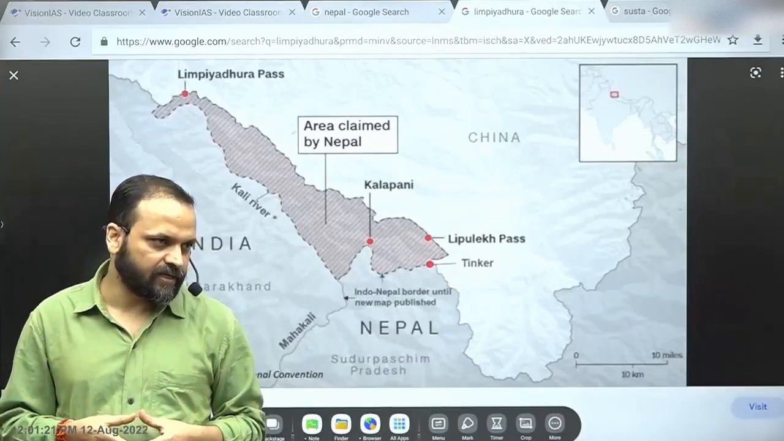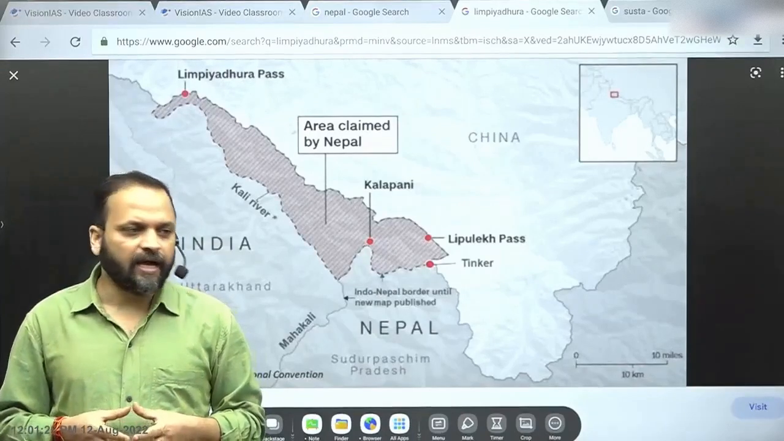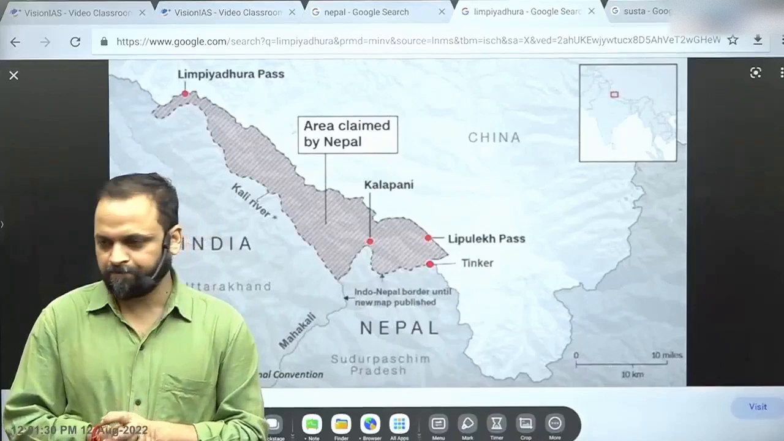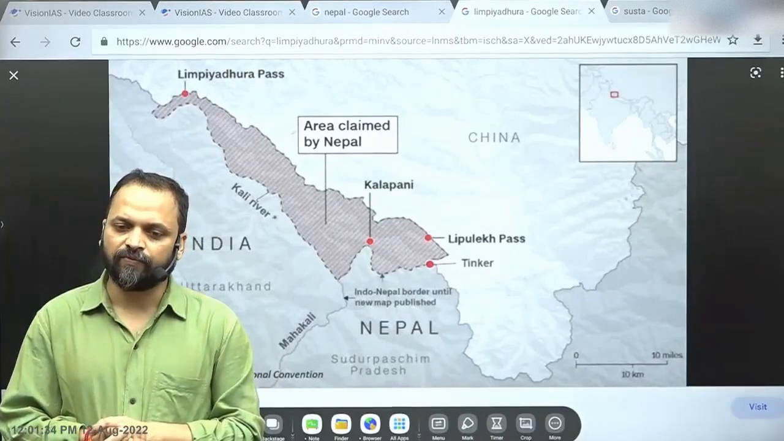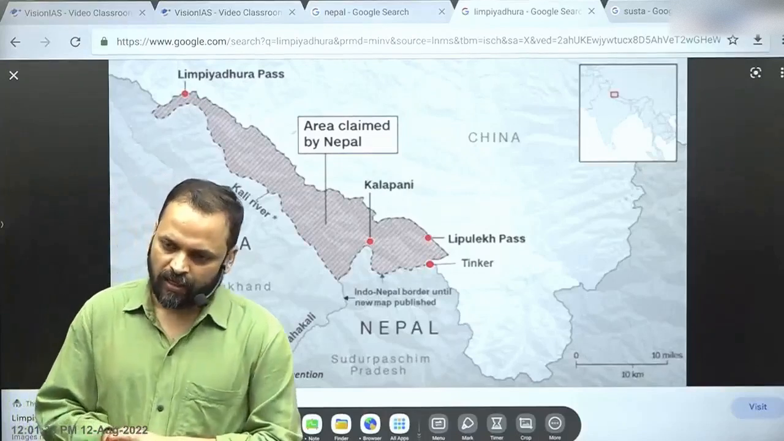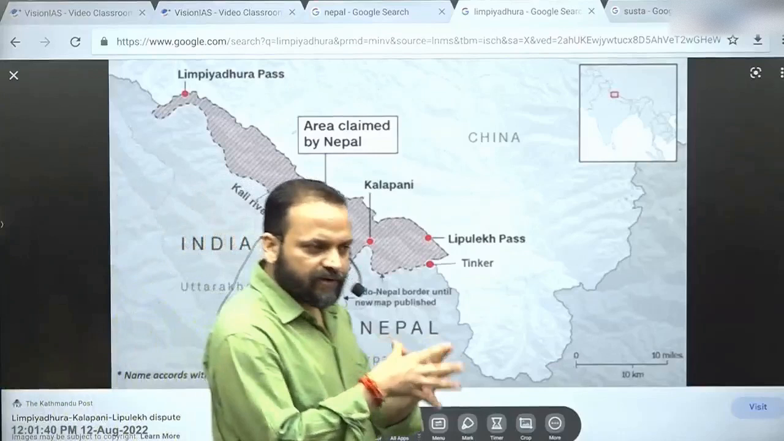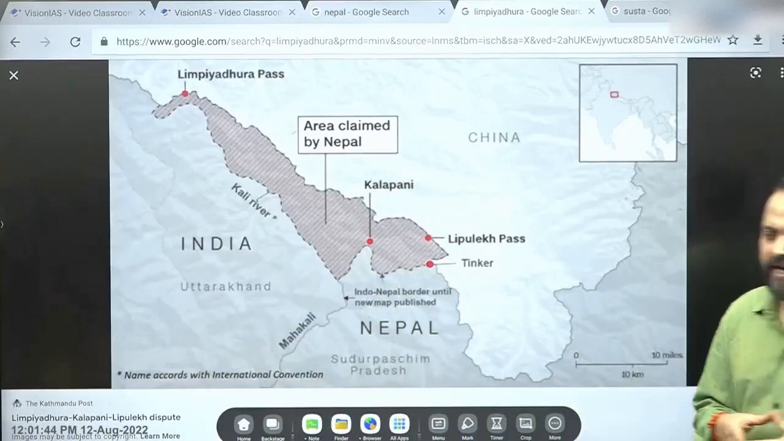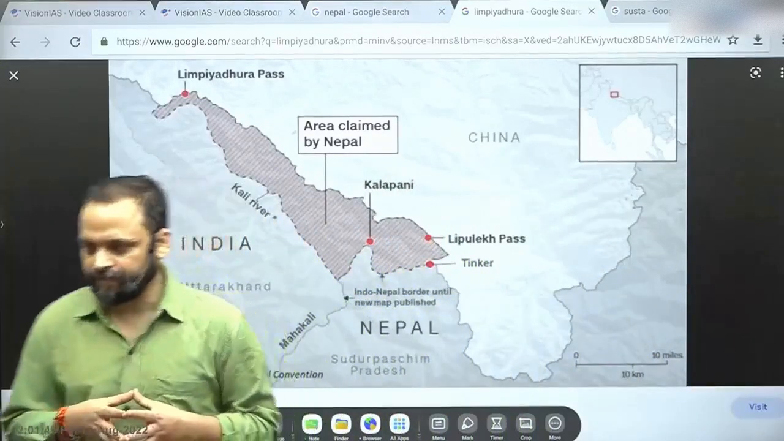Strategically significant territory. And from 1962 onwards, India has maintained a security presence in this region, which Nepal claims to be a part of its territory. So where does this contention come from? The contention comes from a different reading of British era agreements like the Treaty of Sugauli or Sagauli 1816.